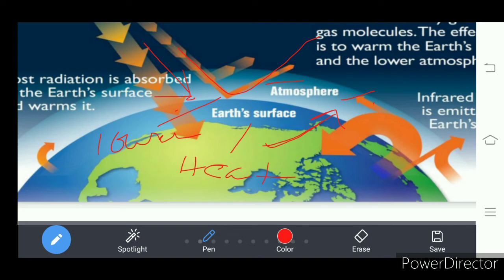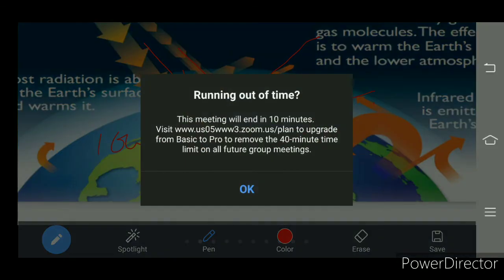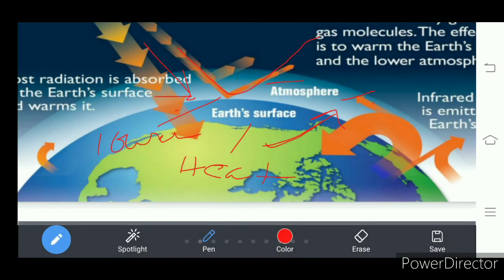The atmosphere consists of many layers. At the lower layers, which are near the earth's surface, the temperature is higher than the layers above. So the atmosphere becomes heated by the radiation of the earth.